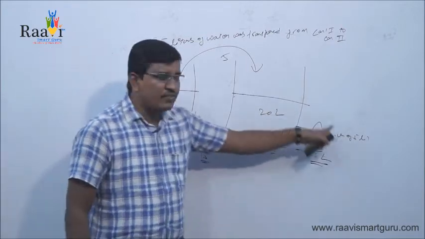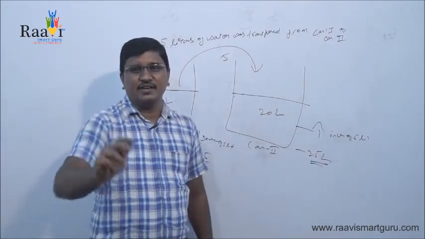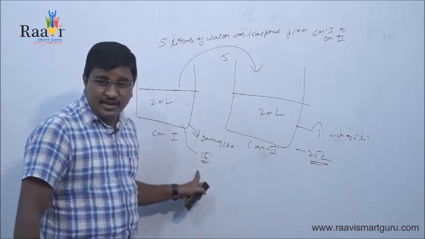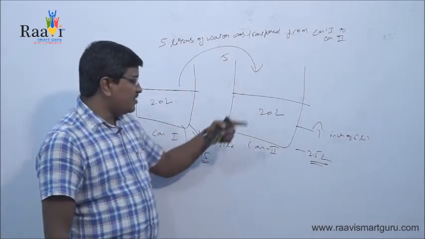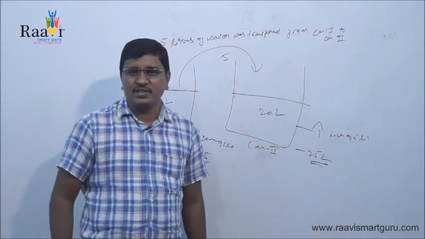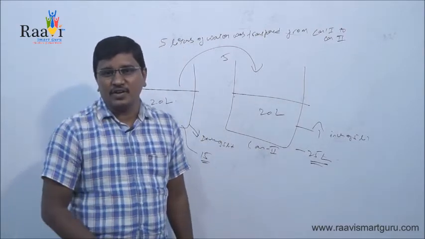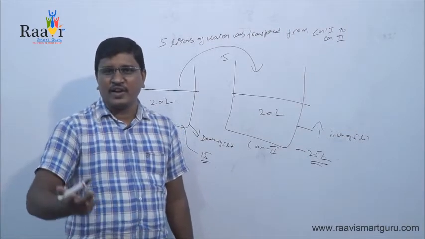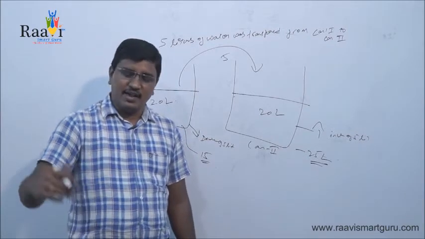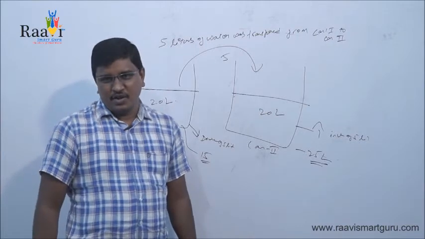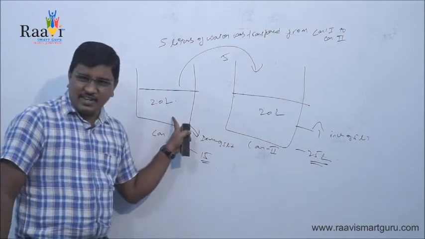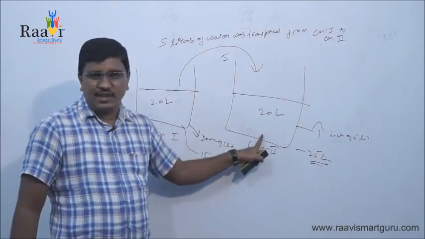There is a decrease of 5 liters in can 1, which is one effect, and there is an increase of 5 liters in can 2, that is another effect. Now what does it mean? Transfer of water from can 1 to can 2 affected two cans, one increase in one can and decrease in another can. Now if you apply this to the accounts, one account is decreased, another account is increased.